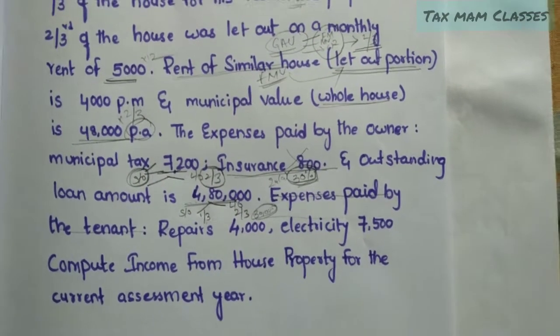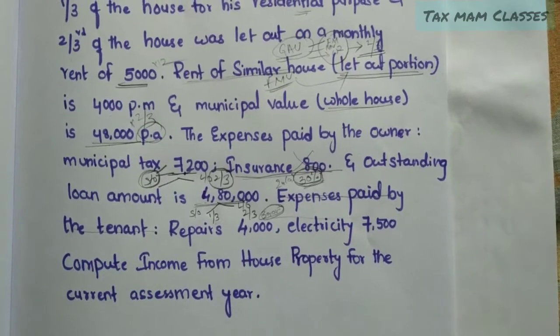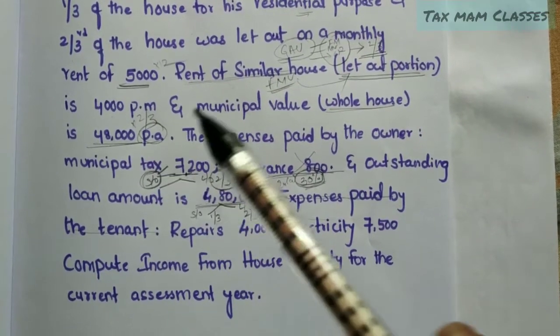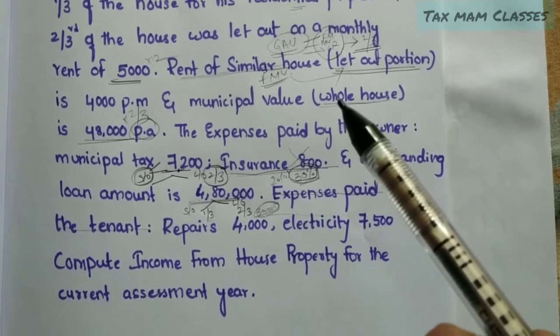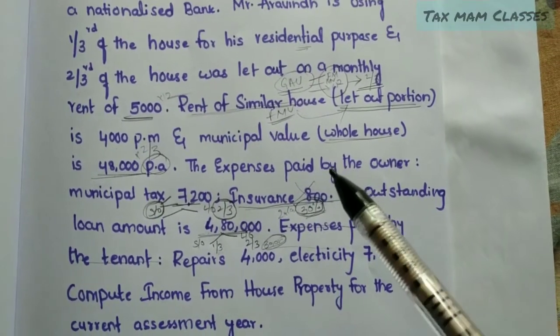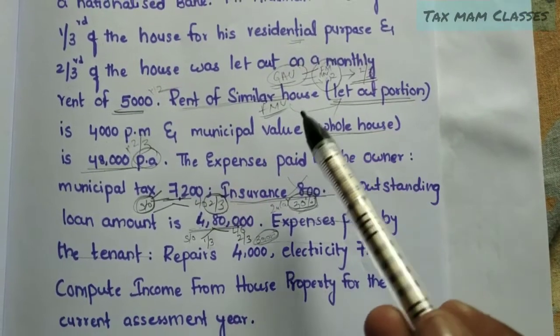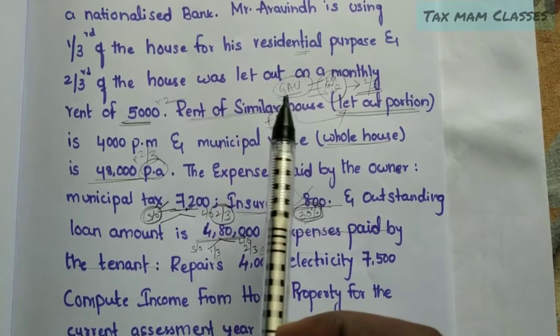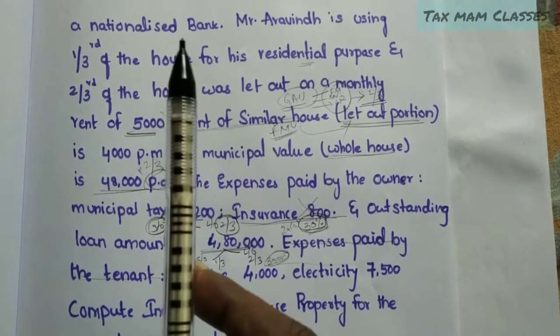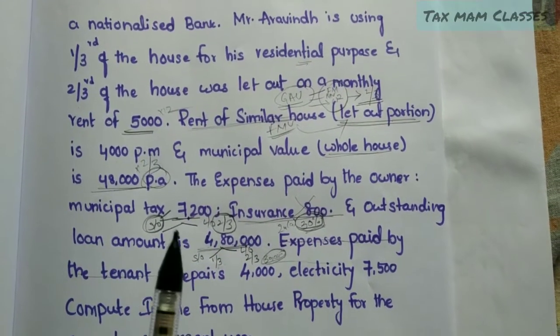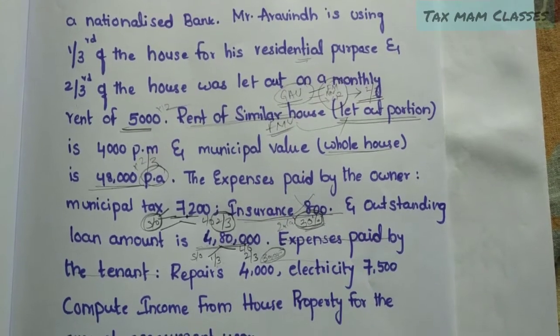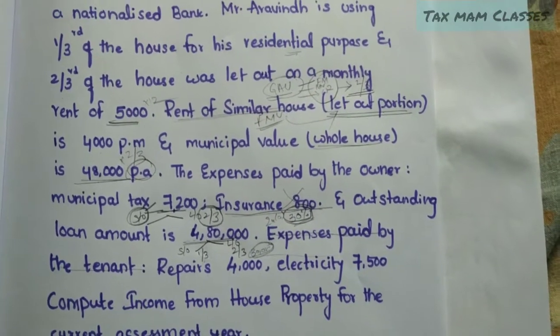So here we have to draw two statements, right? One is for the self-occupied and another is for the let out property. And what is the other thing we have to calculate? Working note 1 for the gross annual value and working note 2 for the computation of interest amount for self-occupied and let out. So let's see how to solve the answer.